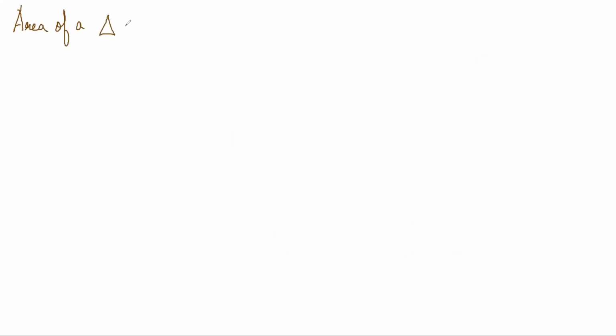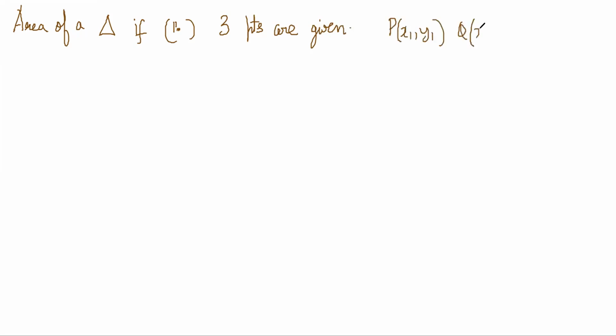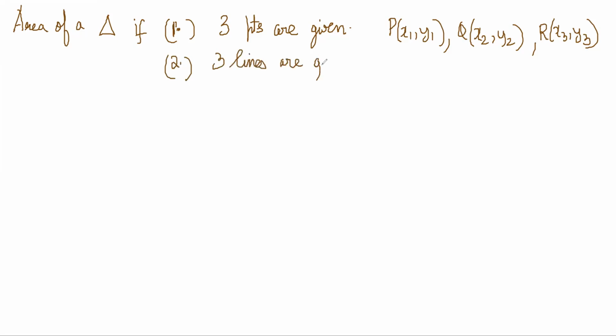Area of a triangle, suppose 3 points are given: P (x1, y1), Q (x2, y2), R (x3, y3), right? Now obviously this is one case, and the second case is 3 lines are given. Line equations are given. These lines are basically sides of the triangle. So these two versions we need to find how to find the area.